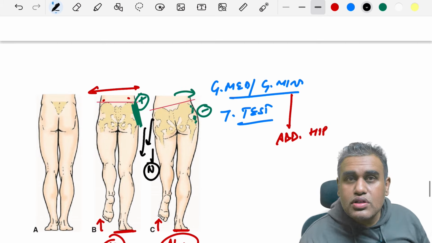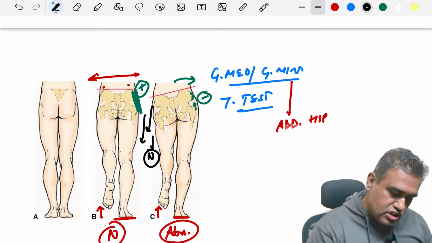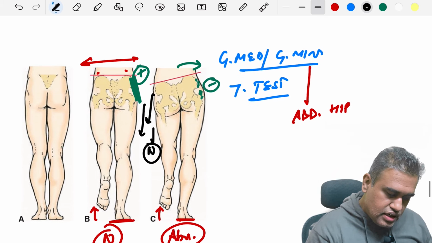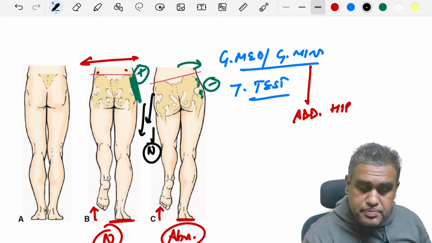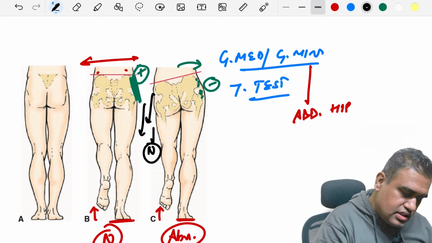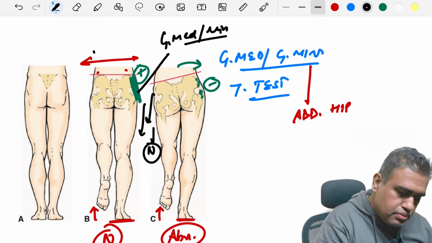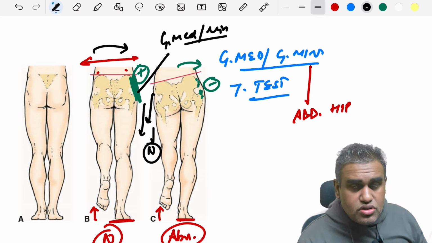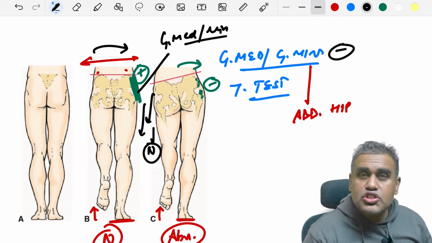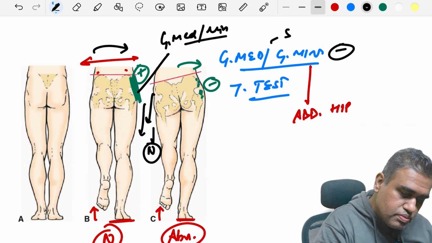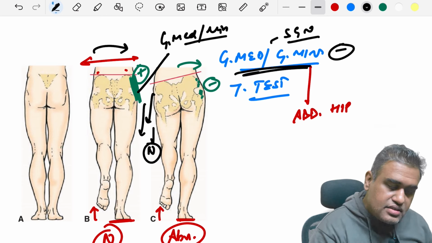Next, we come to the Trendelenburg test, or Trendelenburg sign, over here. This is actually showing us a normal scenario where the right foot is on the ground, so the left foot is taking off the ground, and on the right side, these two muscles, gluteus medius and minimus, are contracting and pulling the pelvis towards the right side. That is normal. But suppose the gluteus medius and minimus are injured, or their nerve supply, that is the superior gluteal nerve, is paralyzed or injured, then these muscles are paralyzed, right?